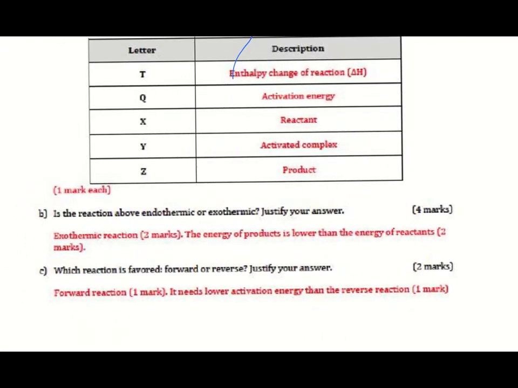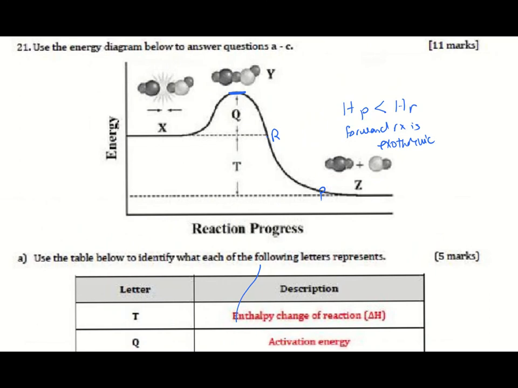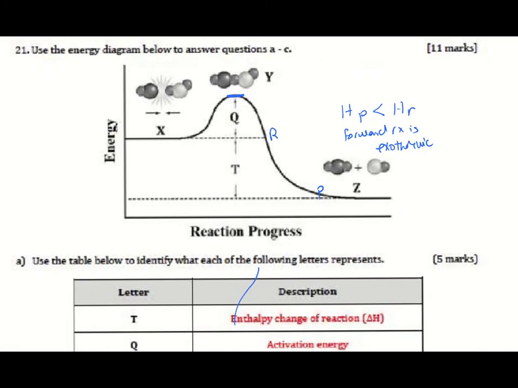Then, which reaction is forward or reverse? Justify which reaction is favored, forward or reverse. We prefer the reaction which requires less activation energy. So this means that the forward reaction is favored because it needs lower activation energy than the reverse reaction. Remember, in an exothermic reaction like this, the activation energy of the forward reaction is just Q, this value only.